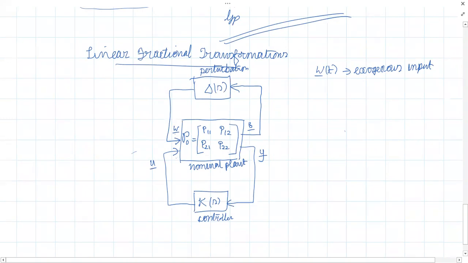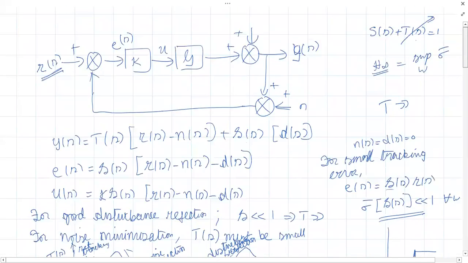Did I make a mistake here? One minute. Control input, correct. Control input to the plant. Yes, U of T is called the control input. If you keep in mind, U was the control input. That is the plant input.